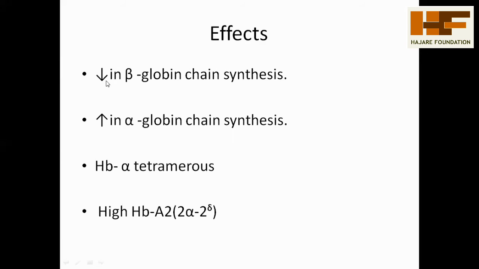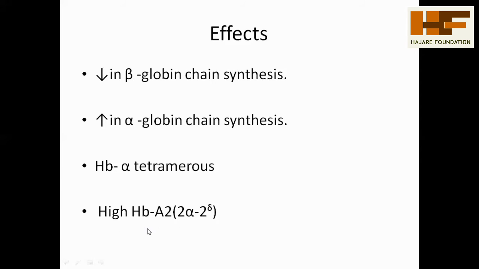Here, there is a decrease in beta globin chain synthesis. And whenever the beta globin synthesis decreases, the alpha globin chain synthesis increases. Whenever the beta globin concentration decreases, automatically alpha globin chain synthesis increases. Here the alpha molecules are arranged in a tetramer. Four alpha molecules are present in the Hb.